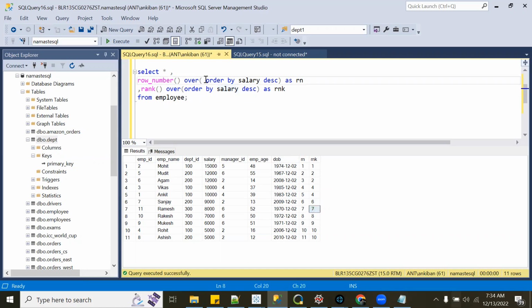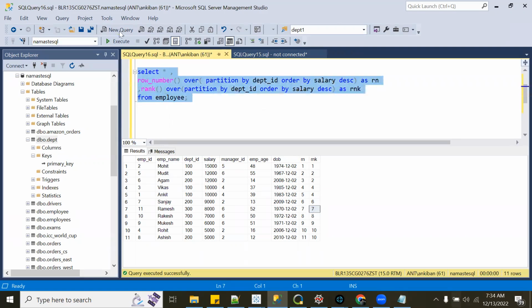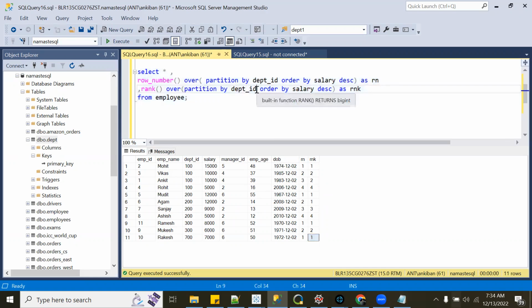Now again, if I add partition by here, this will do the same thing within each partition, right? Same concept exactly. See, 1, 2 to 4, right? For department ID 100. Then again, it is starting from 1. So these two guys have the same salary, again 1, 1, and this guy has got 3, 4. Then again 1, 2, 1. It is the same thing. The moment I add partition by, we are creating windows within the table.